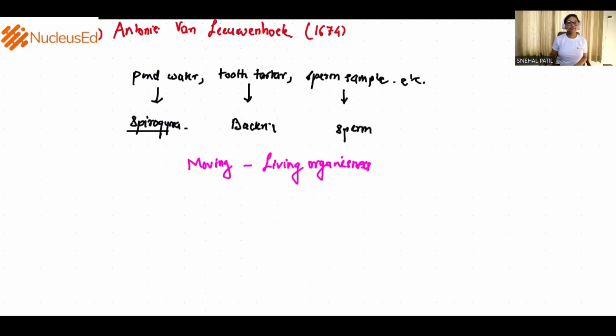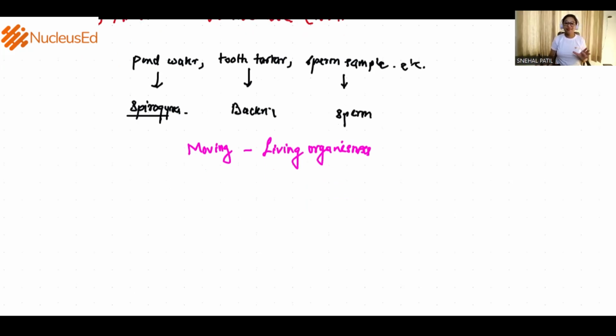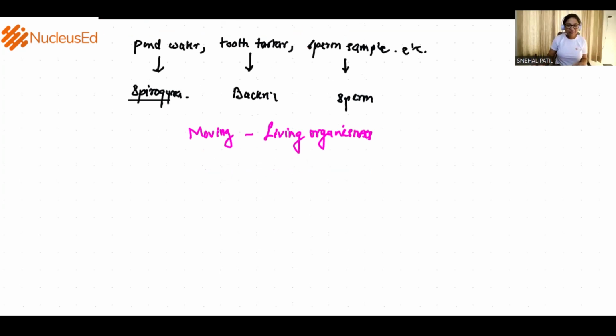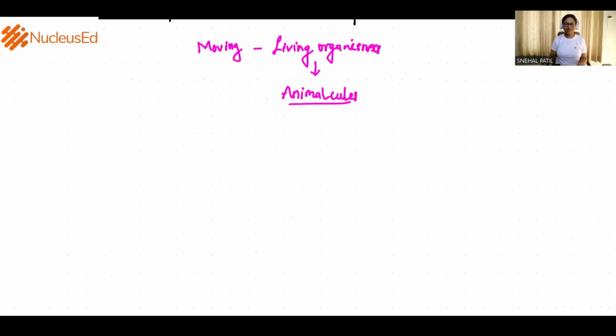Then comes the moving living organisms. He named them animalcules. Animalcules is nothing but small animals, little animals. That's how he described it in one journal where he gave different structures and the living organisms he observed. Then there was a little bit of advancement in the microscope, which led to further discovery by Robert Brown.